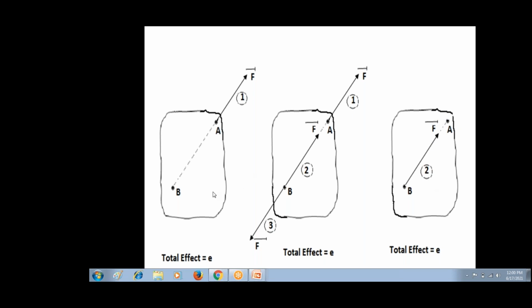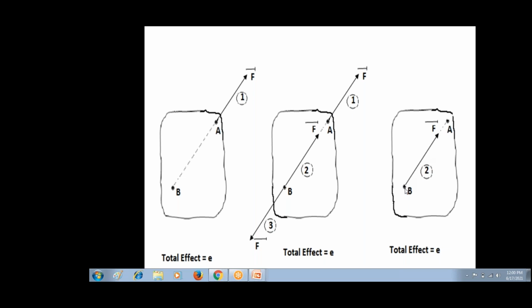In the first diagram, E is the effect. In the third diagram also, E is the effect. Same effect. But what is the change? In the first diagram, A is the point of application. In the third diagram, B is the point of application. But point A, point B, both lie on the same line of action. That is important.